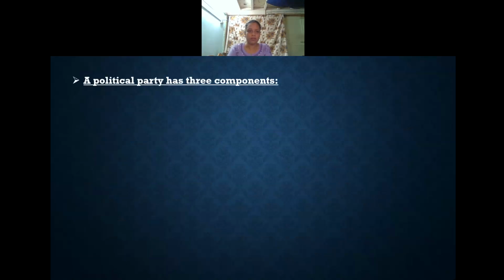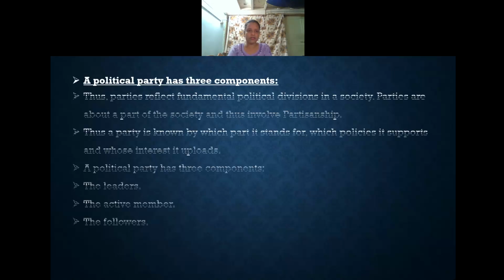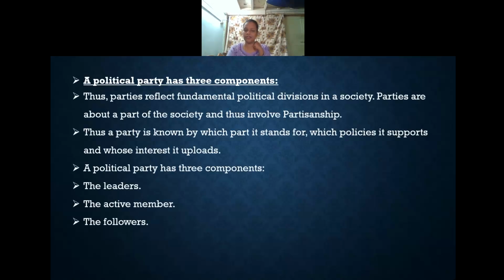So thus, a political party has three components. It reflects the fundamental political divisions in the society. Parties are a part of a society. They are not separate from our society.